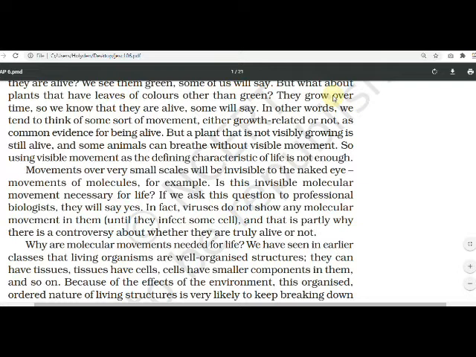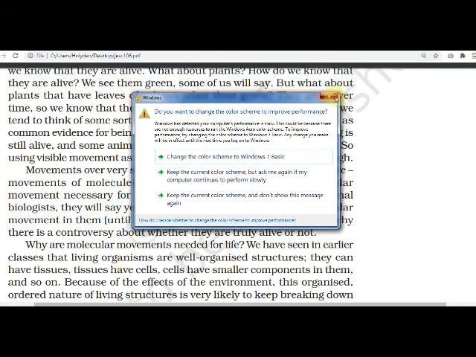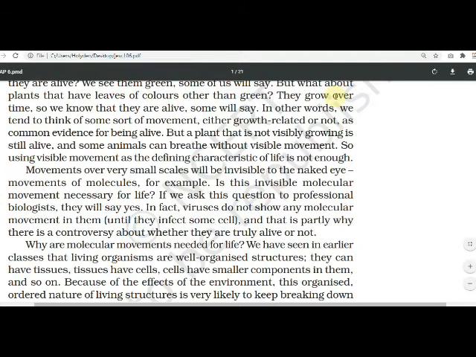These viruses are present outside the body, but they are not in motion, yes or no? They do not show any motion there. But when they enter our body, they infect some cell, and at that time they divide and redivide, and we face some diseases.